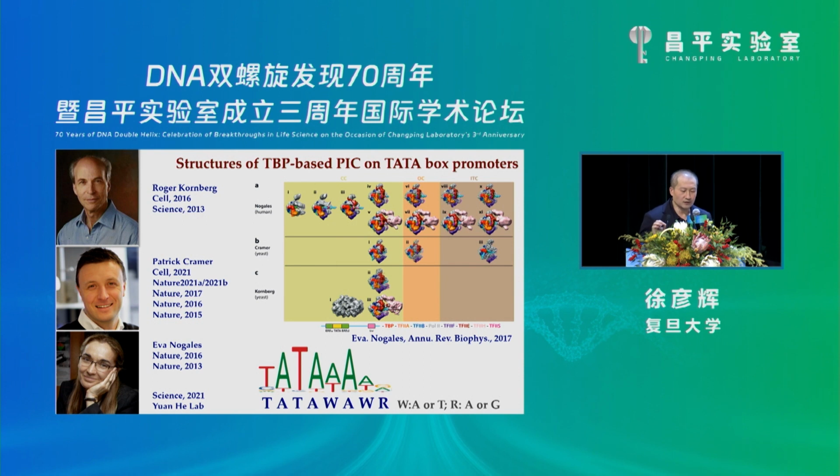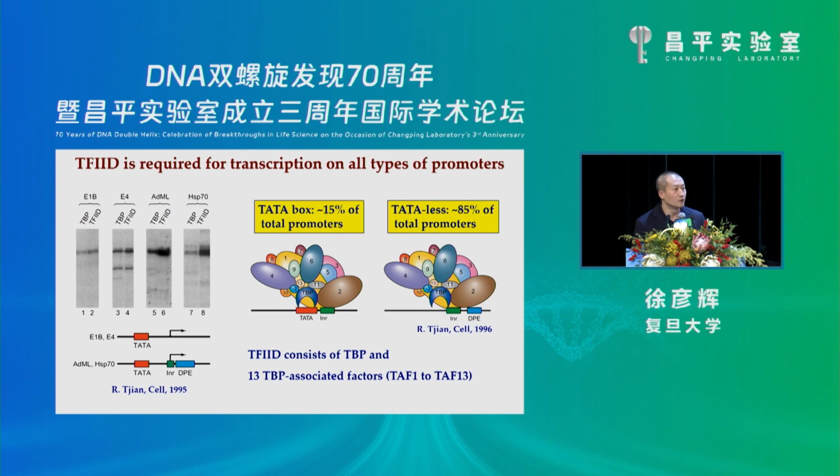So the PIC assembly has been nicely visualized by structural studies from the labs of Kornberg, Cramer, and Nogales, and recently by Yan Hui's lab. In their studies, they used the TATA box promoter and the TATA box binding protein to replace TFIID. So their studies made great contributions to the field. A remaining question focused on TFIID and the promoter.